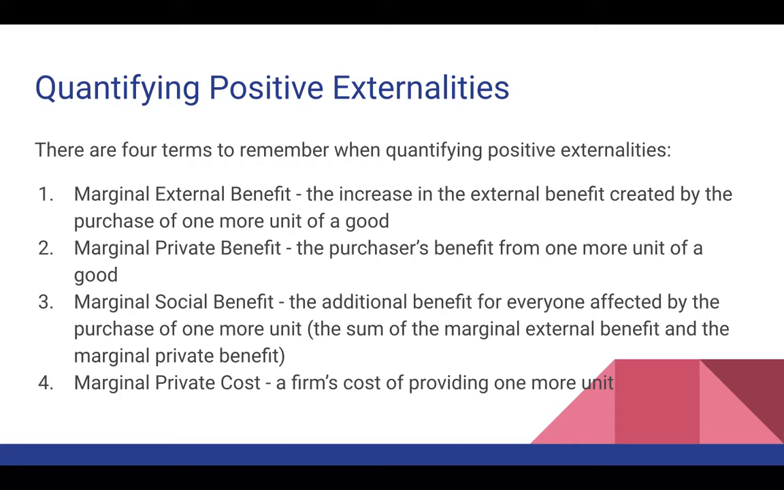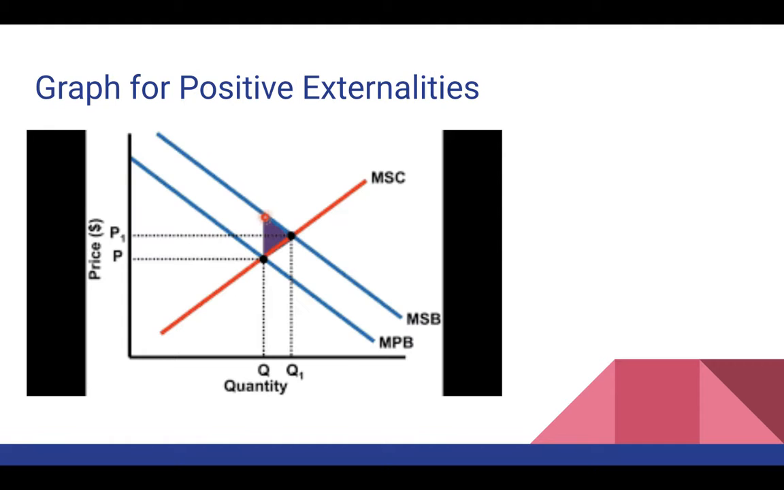And then the marginal private cost. This is a firm's cost of providing one more unit. So this is what it looks like on a graph. As you can see, we have the red, which would be the supply curve. It would also be the marginal private cost and the marginal social cost. You have the top blue line, which would be the marginal social benefit, and then the bottom blue line would be the demand curve and the marginal private benefit curve.